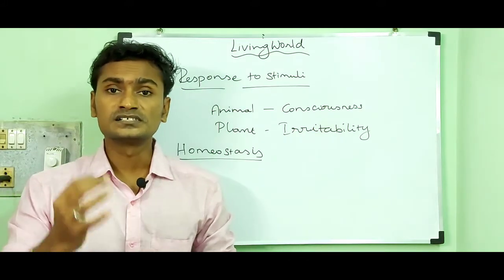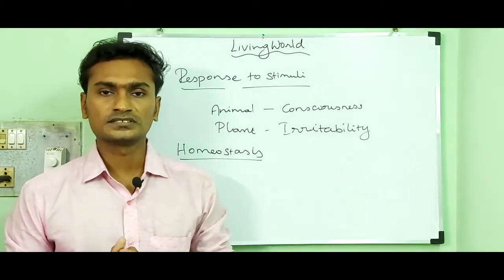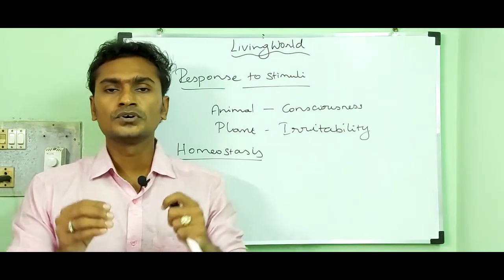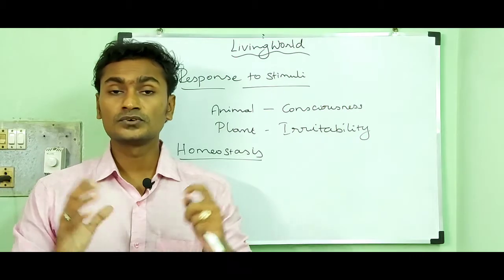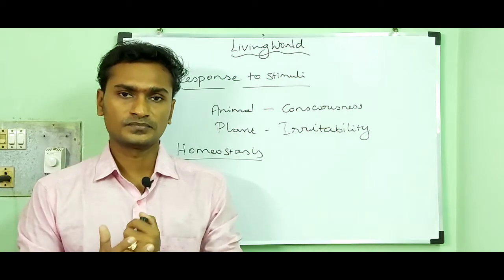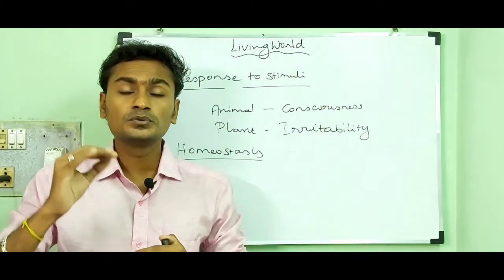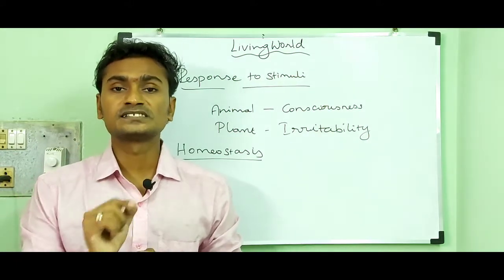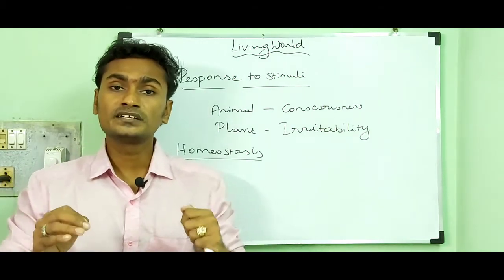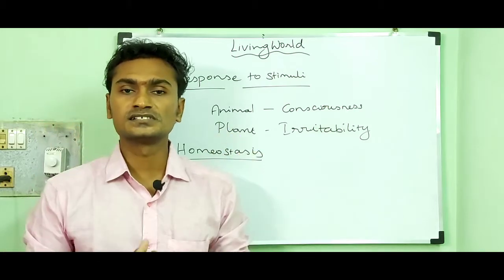For example, respiration, digestion, circulation, and all other processes. For example, we can consider body temperature. If you enter into a hot place, your body feels hot for some time. Then your body has to maintain the optimum temperature. The normal body temperature, 36.9 degree Celsius, is the optimum temperature for our body. So it has to maintain 36.9 degree Celsius, but the environment has changed to 46 degree Celsius.